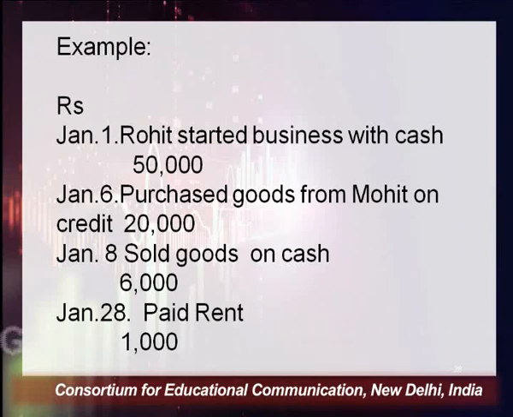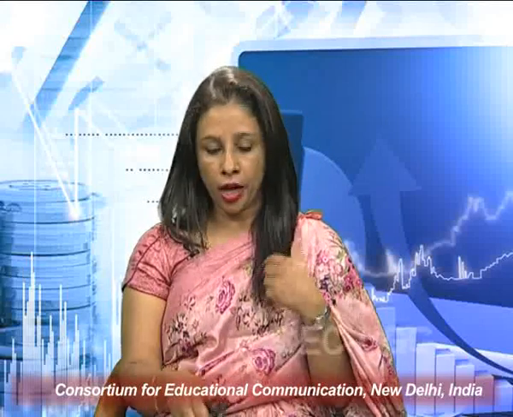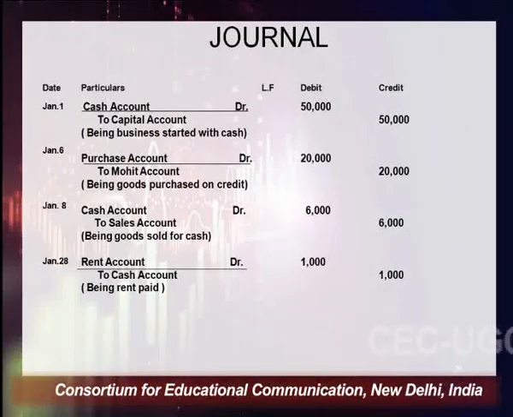So according to the separate entity concept, this concept will be applied here. This concept says that the owner is treated separately from his business. So whenever any transaction is done by the owner, it will be recorded from the point of view of the business only, not from the point of view of the owner. So according to this concept, this transaction will be shown as follows: the owner has invested cash into the business. So which 2 accounts are affected here? One is cash and the other is capital.